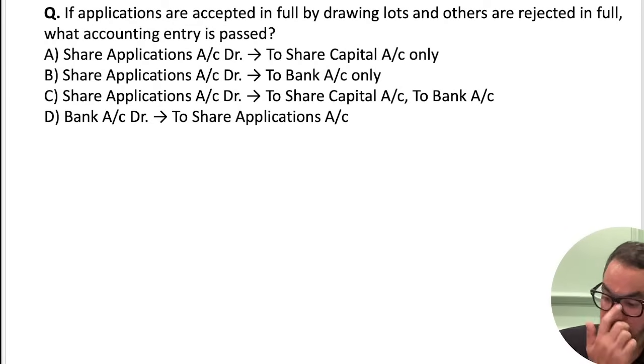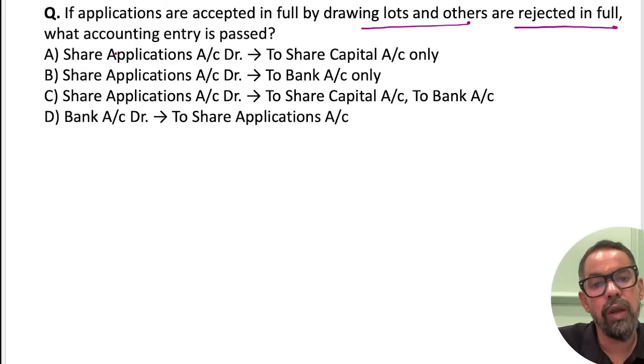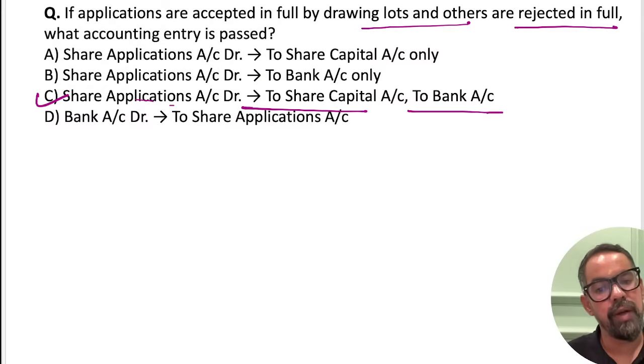Next one, everyone. If applications are accepted in full by drawing lots and others are rejected in full, what accounting entry will be passed in this case? Share application to share capital, share application to bank. We have share application, share capital to bank. Okay, option C, share application to share capital to bank account.